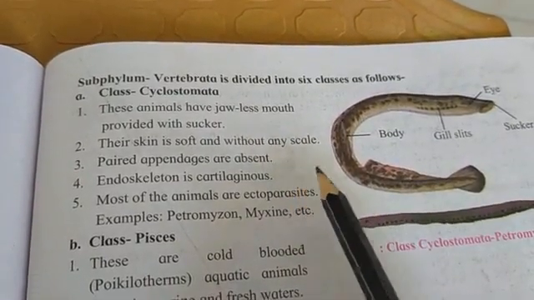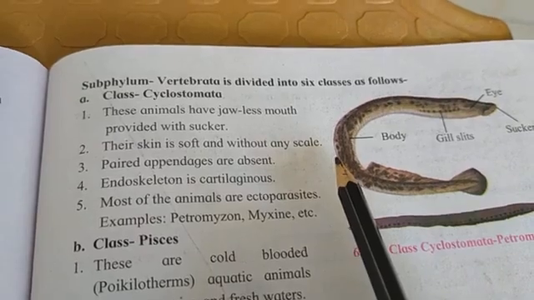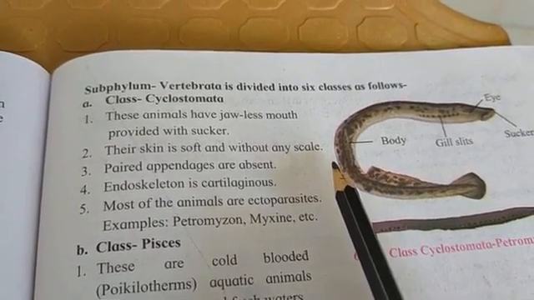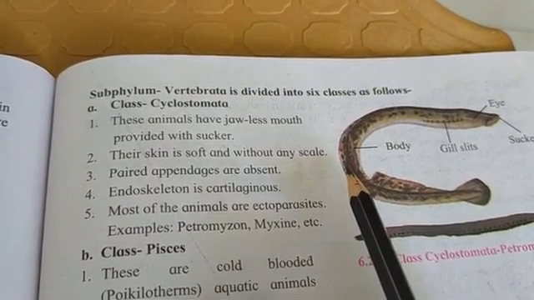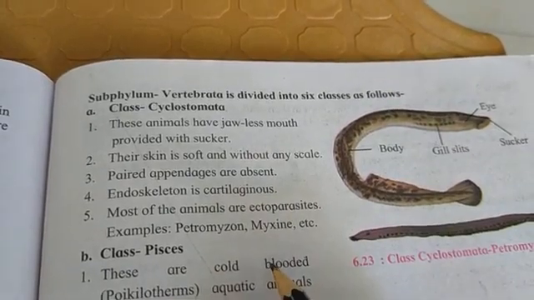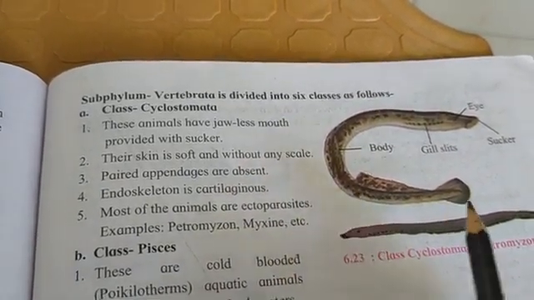Paired appendages are absent. Endoskeleton is cartilaginous. Most of the animals are ectoparasites. Examples are Petromyzon and Myxine, etc. Observe the picture.